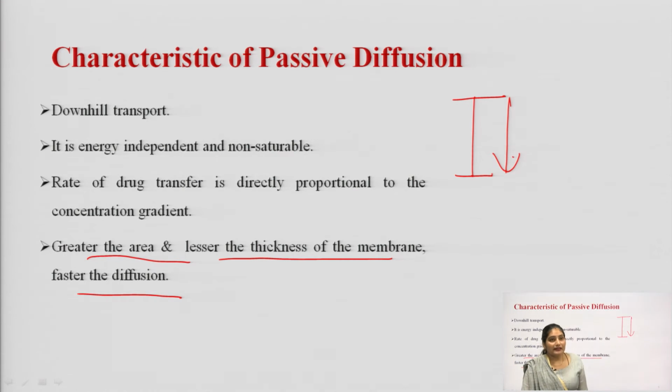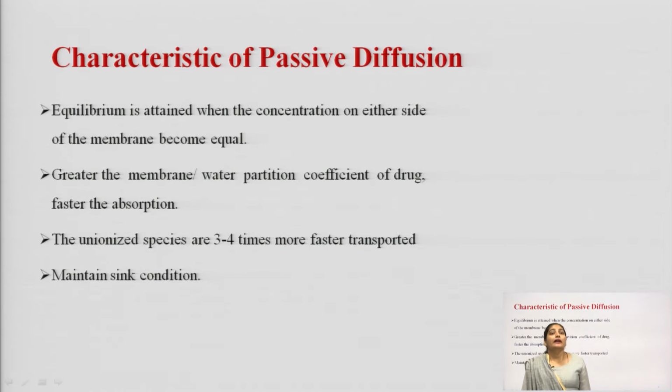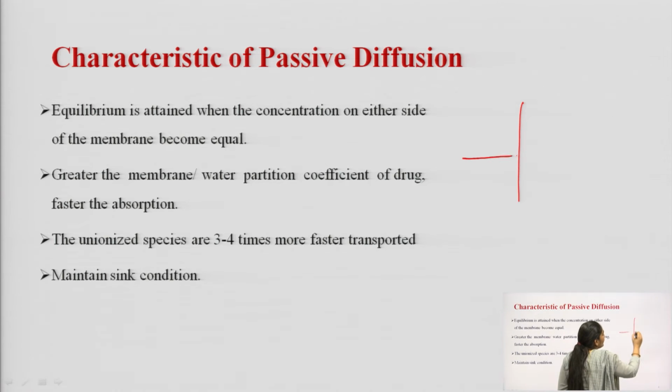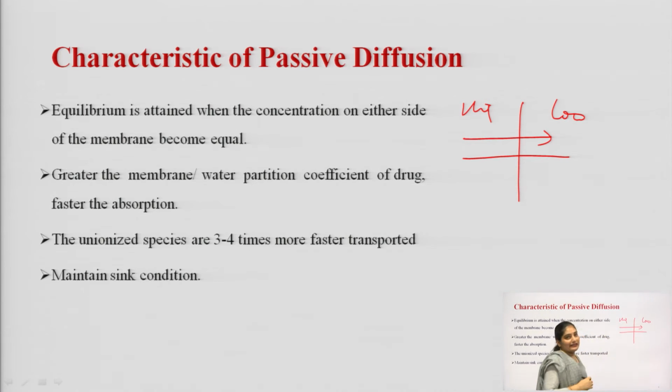Okay. Next is that equilibrium is attained when the concentration on either side of the membrane becomes equal. As I am telling you, the drug is moving from higher concentration to lower concentration. Suppose the drug movement takes place here: there is higher concentration and there is lower concentration, and the drug moves in this direction.